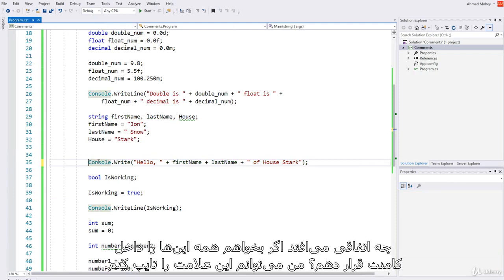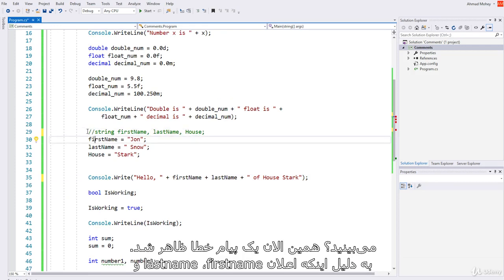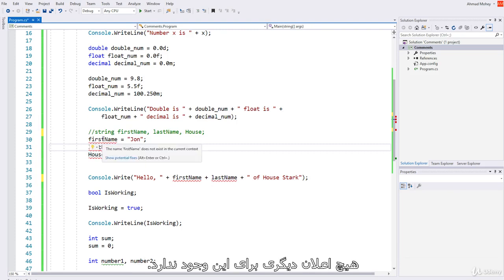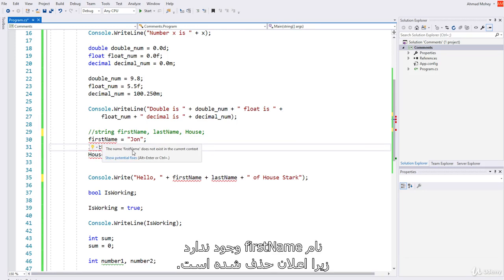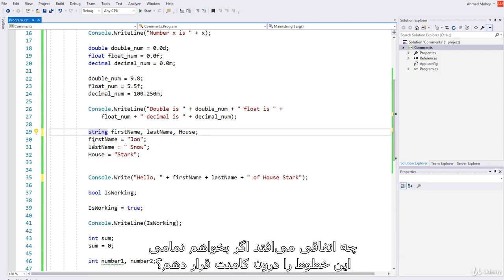And you can just remove it. What if I wanted to come here and comment all of these? Now you see, it will give me errors, because when I commented the declaration of the first name, last name, and the house, there are no more declarations for them. Visual Studio does not understand what this is. And here's the message: the name first name does not exist because the declaration is gone. And if I get it back, see?